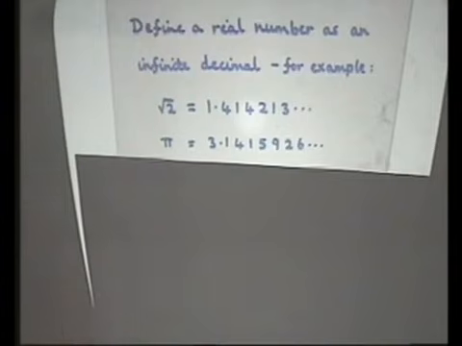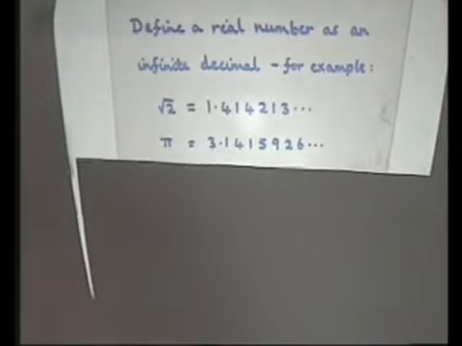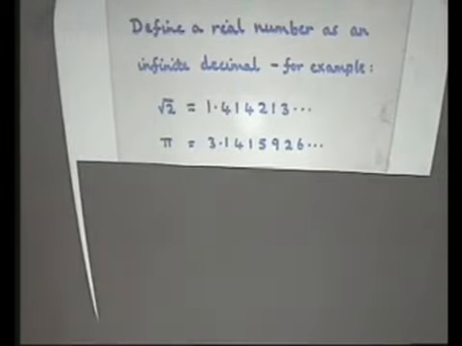So we define root 2 to be 1.414213... This doesn't recur. The one for pi doesn't recur. And we say all the rational numbers are recurring decimals, and all the other numbers are ones that don't recur. And that seems to solve the problem, until we start to do calculations.